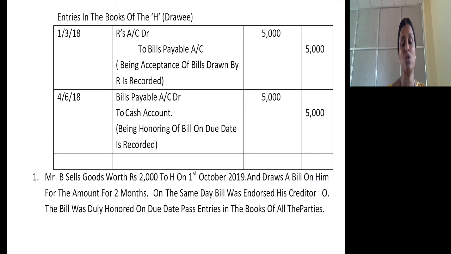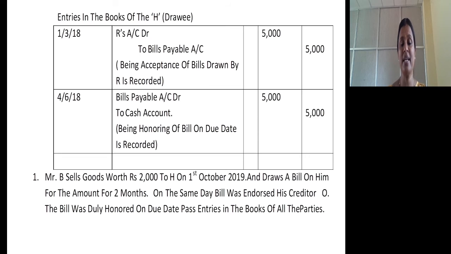Let's look at this next one. Mr. B sells goods worth rupees 2000 to H on 1st October 2019 and draws a bill on him for the amount for 2 months. On the same day, the bill was endorsed to his creditor O. The bill was duly honored on the due date. Pass entries in all the parties.